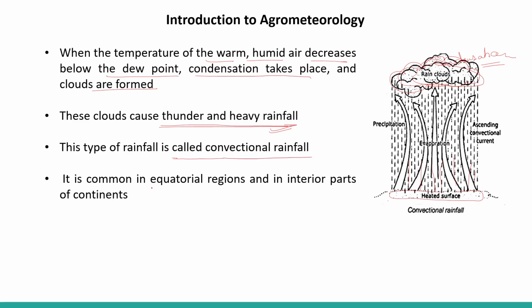It is common in the equatorial region and the inner parts of continents. This region of the earth's surface gets heated, evaporation takes place at that surface only, clouds are formed, and at that particular point only precipitation in the form of rainfall takes place. So that is called convectional rainfall.